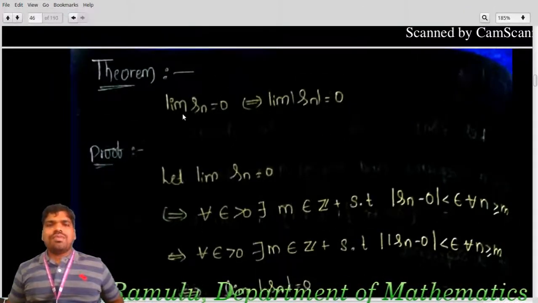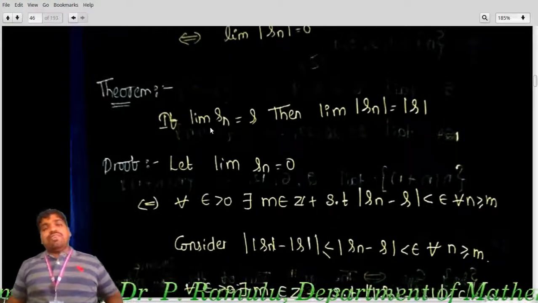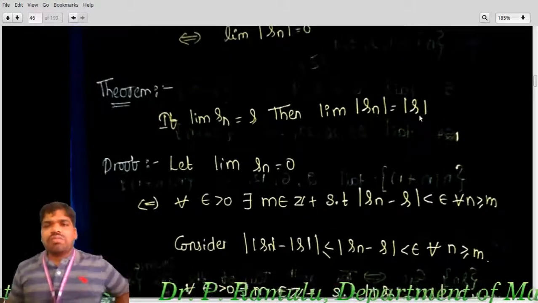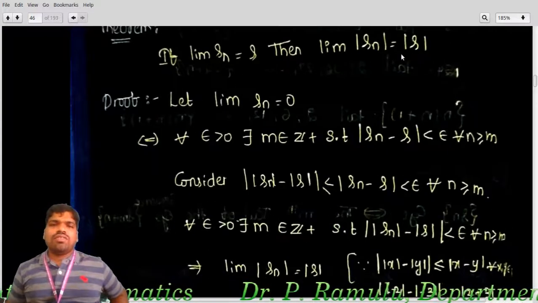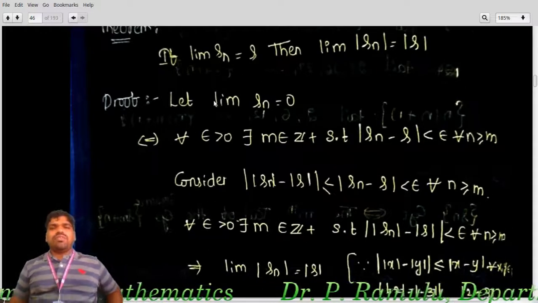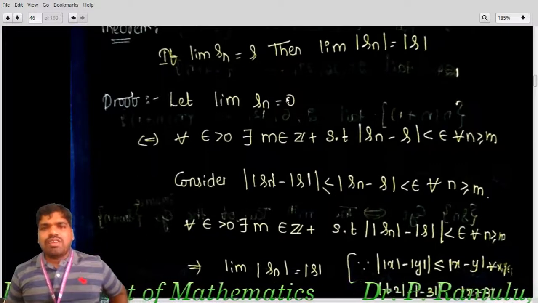Here only one term: if lim Sn equal to 0, then lim of mod Sn equal to 0. Okay. If lim Sn equal to S, then lim of mod Sn equal to mod S. That means we just now proved that lim Sn equal to S, right? I am taking that lim Sn equal to S, not 0 here.